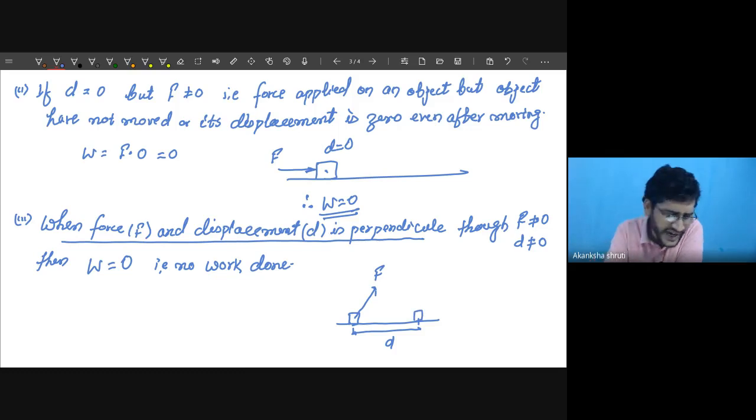For considering that force, you need to draw a perpendicular over this displacement, and from the initial position, join this perpendicular. Whatever this force Fx is, that gives us the component.